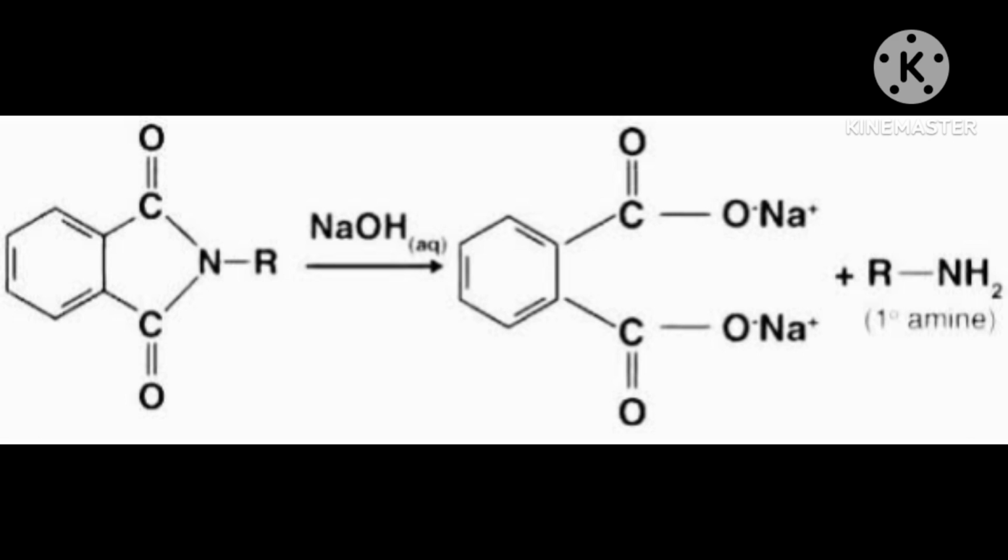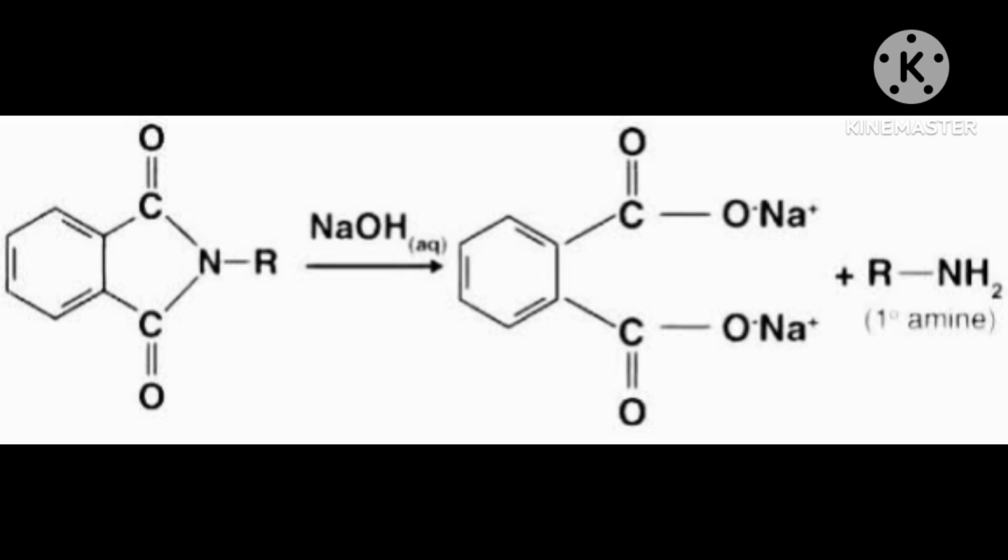Then O and hydrogen will make water and go as H2O, and in its place one oxygen means two hydrogen, so two hydrogen will join there because the carbon oxygen double bond was there. It will form RCH2NH2, correct. This I have told you, the preparation of amine from amide.